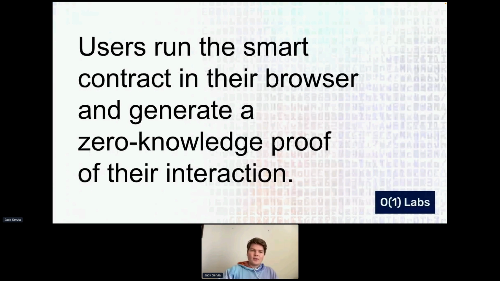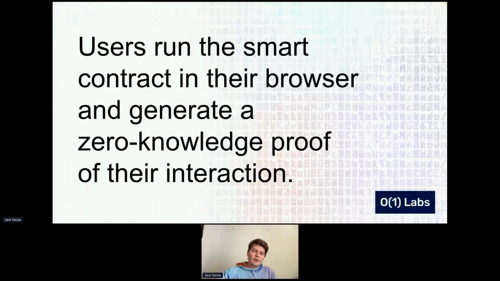Then when it comes time for users to run the smart contract, they just run the code normally. They get it from a CDN or IPFS or some sort of data availability layer, wherever they want to get it. It could even be stored on a flash drive. It's just TypeScript code. They run it in their browser, and after they're done running it, they generate this zero knowledge proof of their interaction that proves that they ran the code correctly.